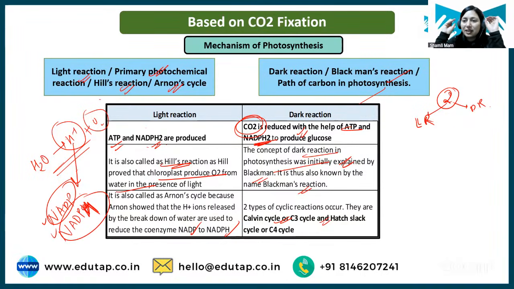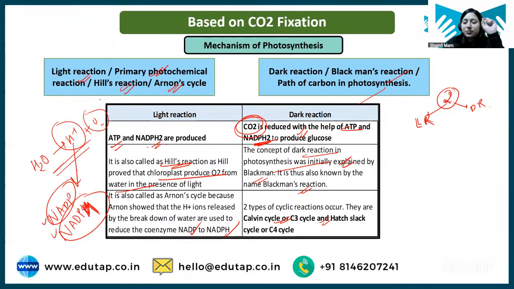ठीक है, आपको सिर्फ इतना जानना है कि जो CO2 है वो हर क्रॉप में it is being fixed or it is being converted into glucose through different pathway, और जिस pathway से वो होता है उस pathway के basis पे ये classification है. ठीक है, you just need to know this much. Rest, there is a whole reaction, there is a whole thing behind that happens, how the CO2 get fixed into the plant and then get converted into glucose.